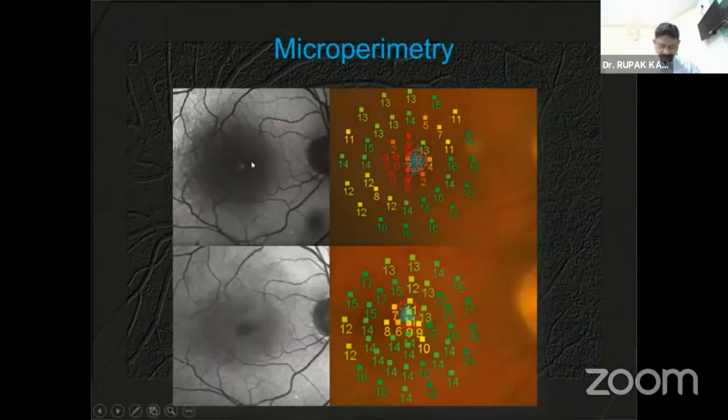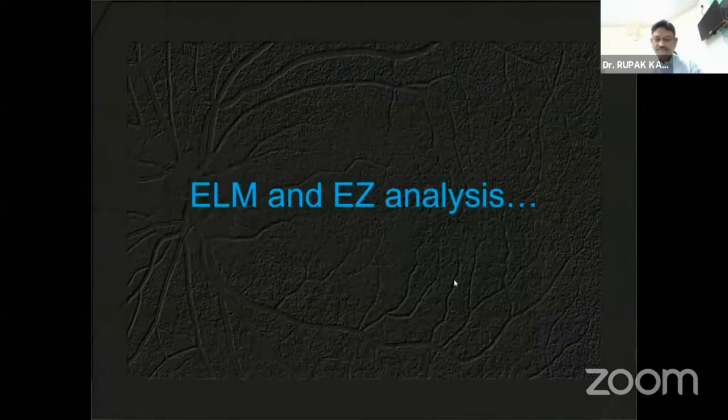You can see the changes from the initial pre-treatment microperimetry: this red area has been converted to yellow and green, and this is one of the important documentations of the changes occurring post-treatment when you have hyperreflective spots and increased autofluorescence.